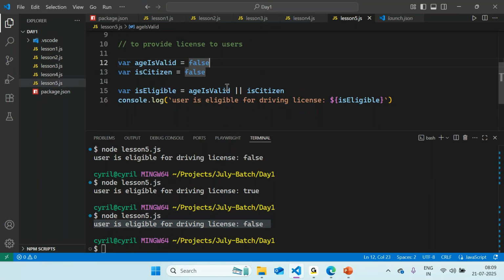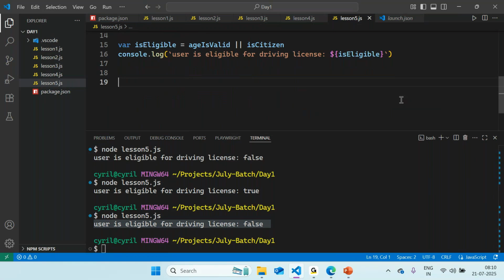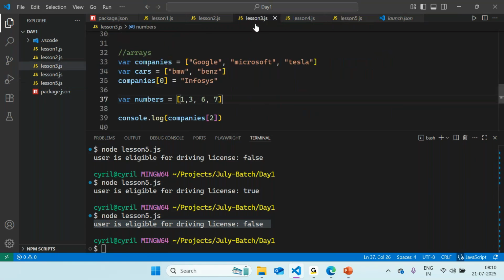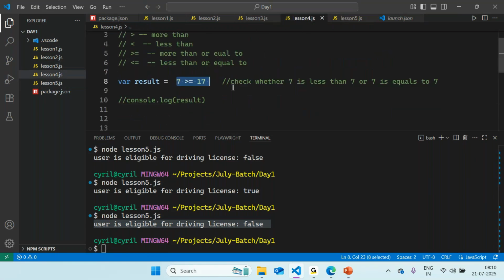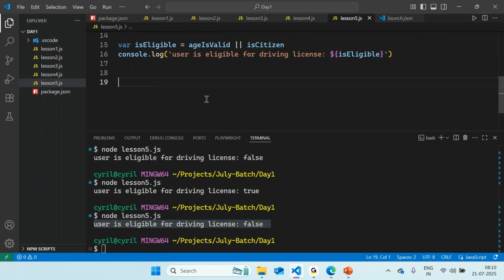So we can also have logical not operators. Basically we saw the equals to operator over here. If you remember in lesson number 4, we used this kind of syntax to check whether a variable is equal to another variable or not. Now if I want to do the same thing but in an opposite way, to check whether that variable should not be equal to this, what I can do is use a logical not operator, right?